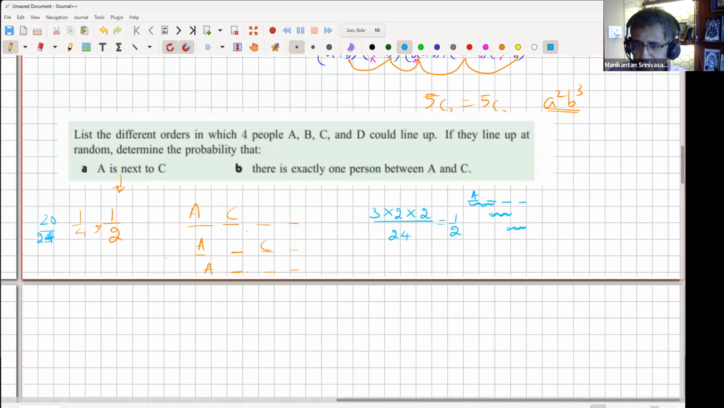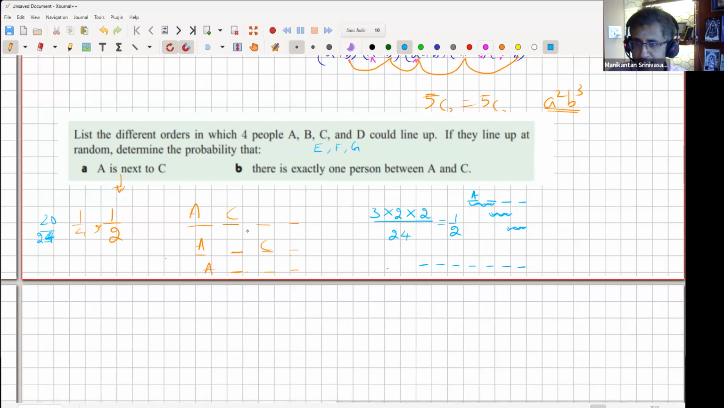Okay, and the same can be extended. For example, instead of A, B, C, D, suppose I have E, F, and G. Then I'll do the same logic, right? So instead of the first number, 1, 2, 3, 4, 5, 6, 7.